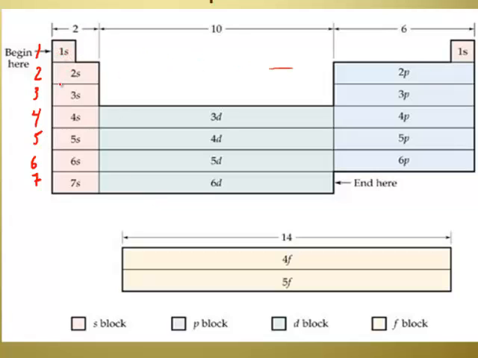1s comes first, then 2s, then 2p. Then comes 3s, and notice there are no d's here, so we still don't count the d's, and we go 3p. Then we go to 4s, and when d's finally come in, notice something funny here. It's 3D. The 3D exists because, like you pointed out on the last slide, the third energy level has S, P, and D. Right. But it turns out that the 3Ds have more energy than the 4S. So they come after the 4Ss.